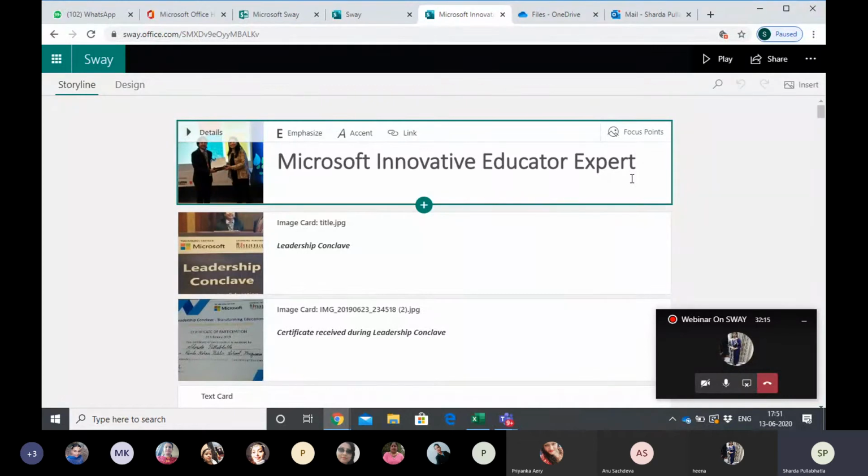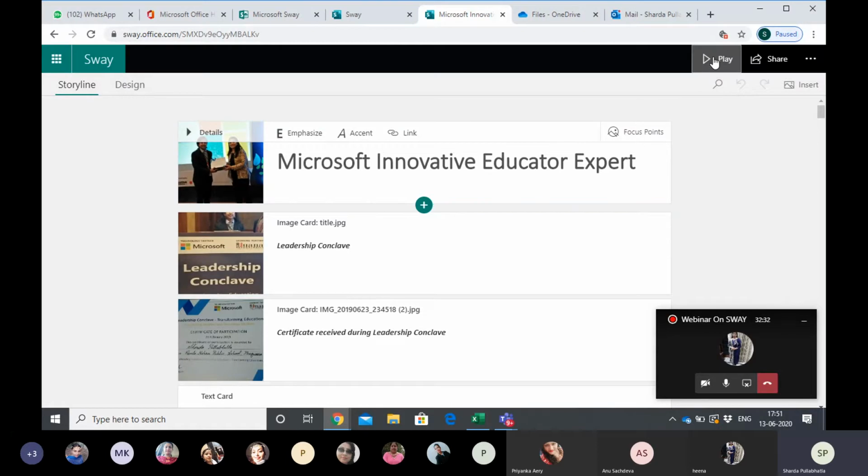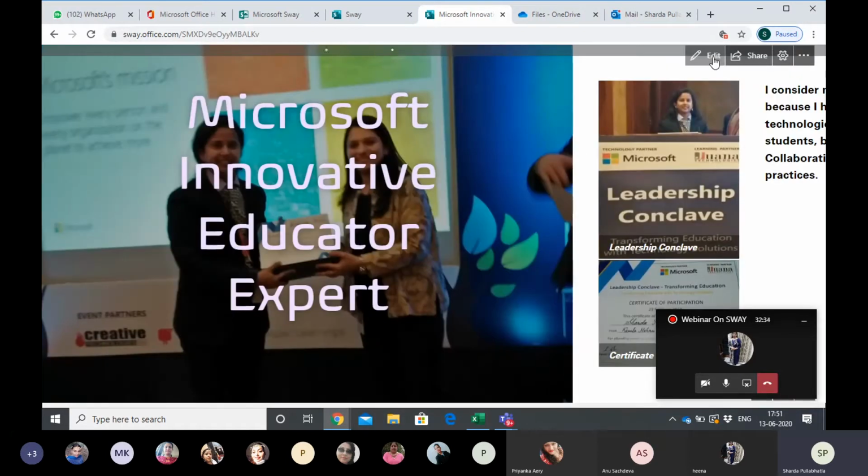You can go and check the preview so that you will know, okay, this looks fine. This is good. This I can do better. This I can change the background. This I can change the wordings. That we can come to know from here. We click on this play button, which is on the right hand side corner, third line from the upper part. We click on play.